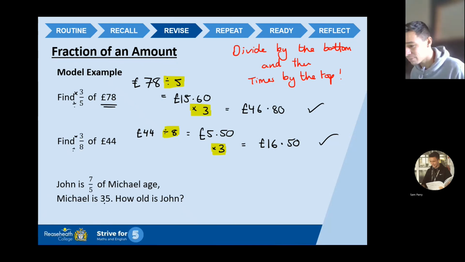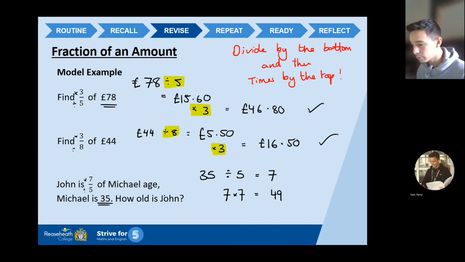So I'm going to take his age, which is the amount, 35 years old. I'm going to divide it by the bottom number, which is 5. 35 divided by 5 is 7. Now I need to times it by the top number. So I need to do 7 times 7. 7 times 7 gives me 49. So John, my man, is 49 years old.